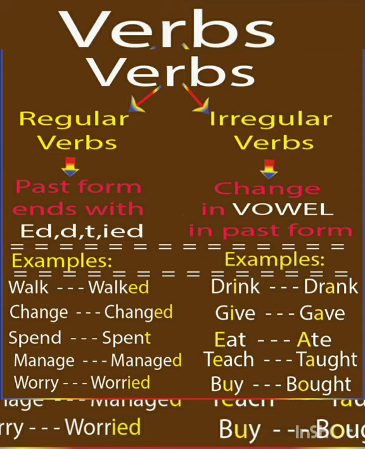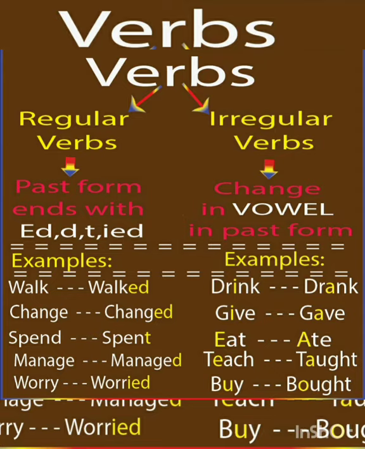For example, there is a word drink. Drink is the main verb. It is a V1 form. When we change that drink into past form, it becomes drank. How about give? The next word is give. It becomes gave. Give, gave, given. Next comes eat. Eat becomes ate. It is not ending with ed or d or t here. See, ate is not ending with d or ed or t. Next comes teach. Teach becomes taught. Next comes buy.